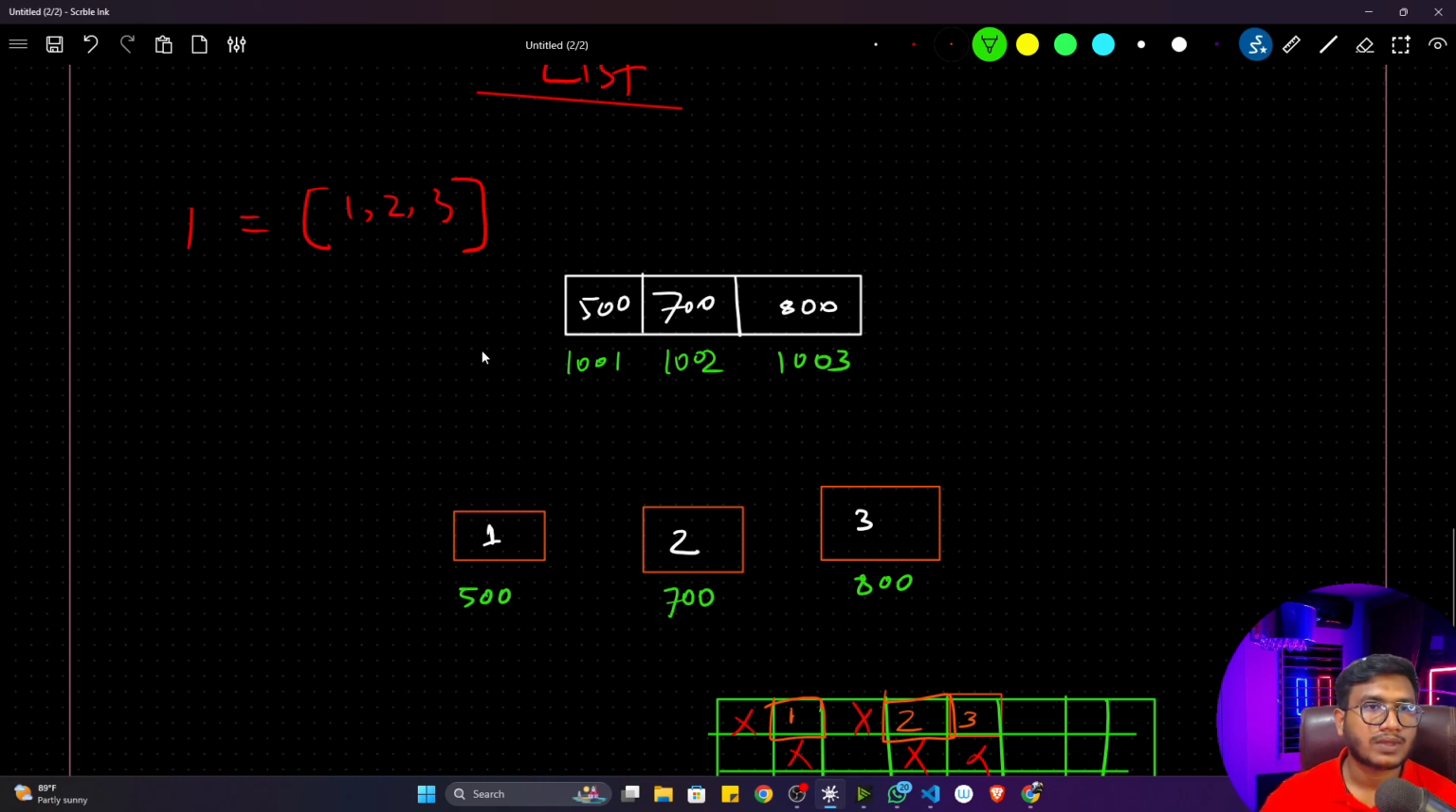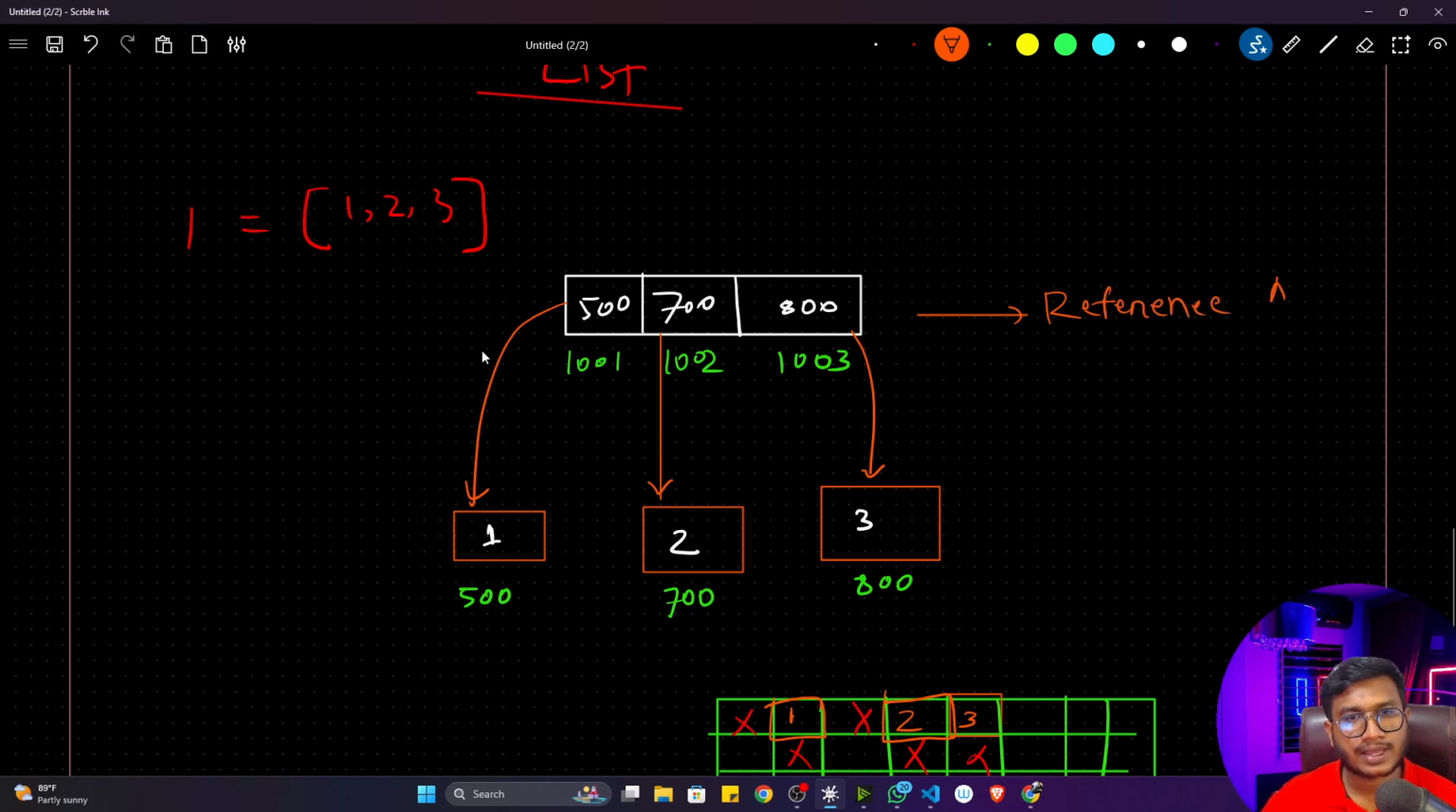What is happening? Instead of directly storing these items, it is storing the address of each item. You can see this block is pointing to this block, this block is pointing to this block, and this block is pointing to this block. That means we call this a reference array, because it is storing the reference value. Value means the address of the item. So it is storing the reference value, or you can also call it a pointer.